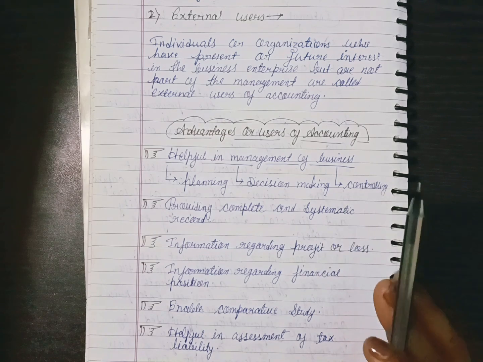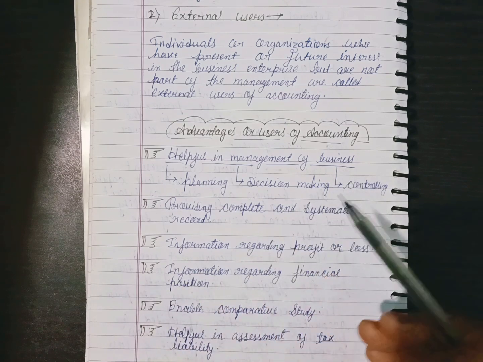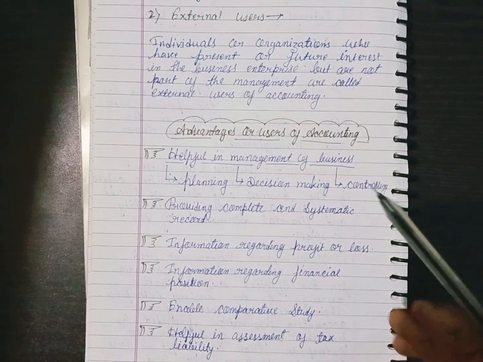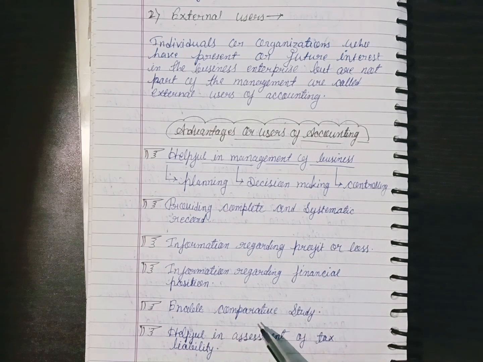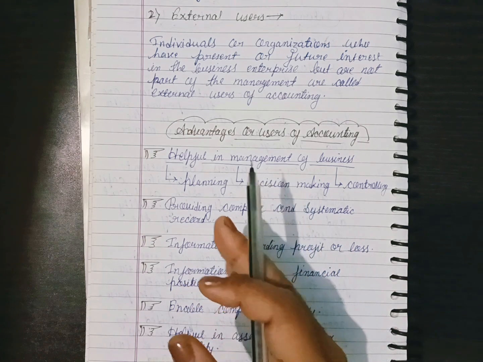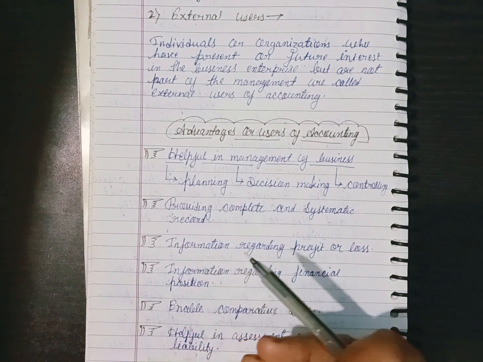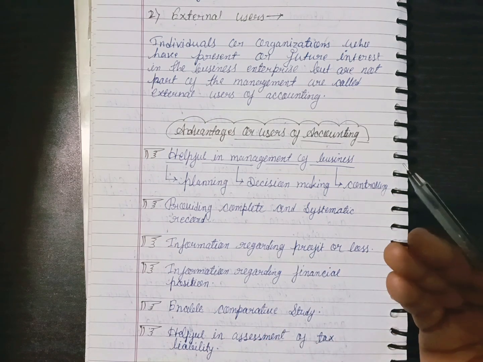So there are 1 or 2 or 3 years statement is available, so business also able to enable the comparative study. What is the profitability in previous year and what is the profitability in the present, and what will be the profitability in the future.